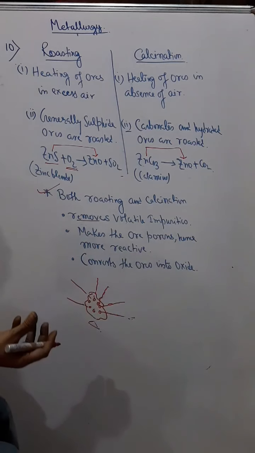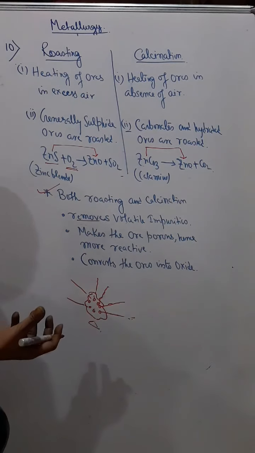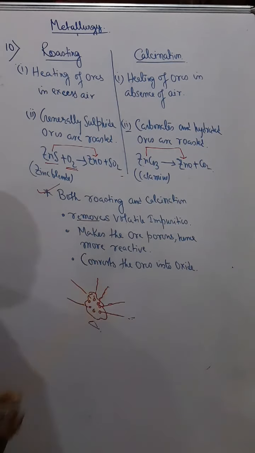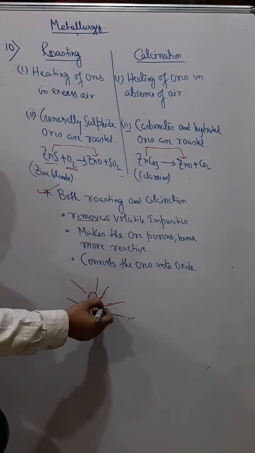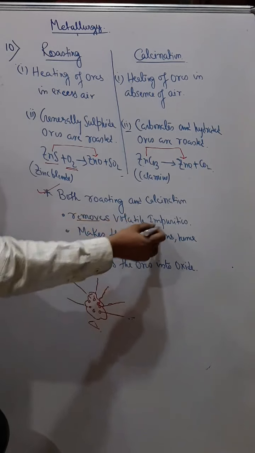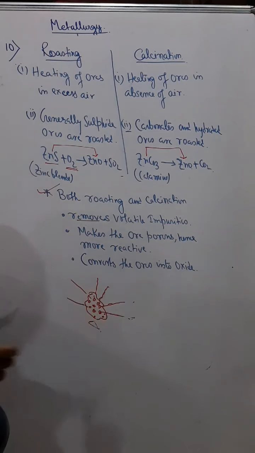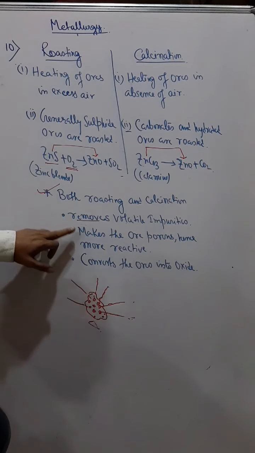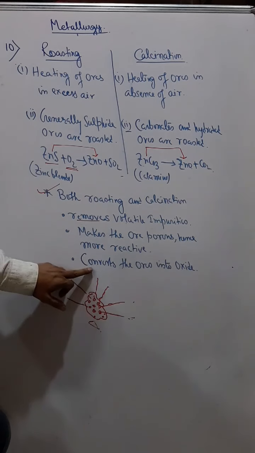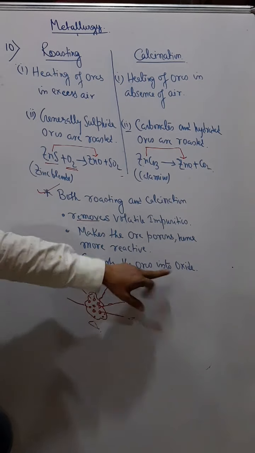Like when we heat coal, you have seen that smoke comes out. So that smoke is the volatile impurities. When the ore becomes porous, it becomes more reactive. So these are the main aims of roasting or calcination. It removes volatile impurities, makes the ore porous, and also converts the ore into oxide.